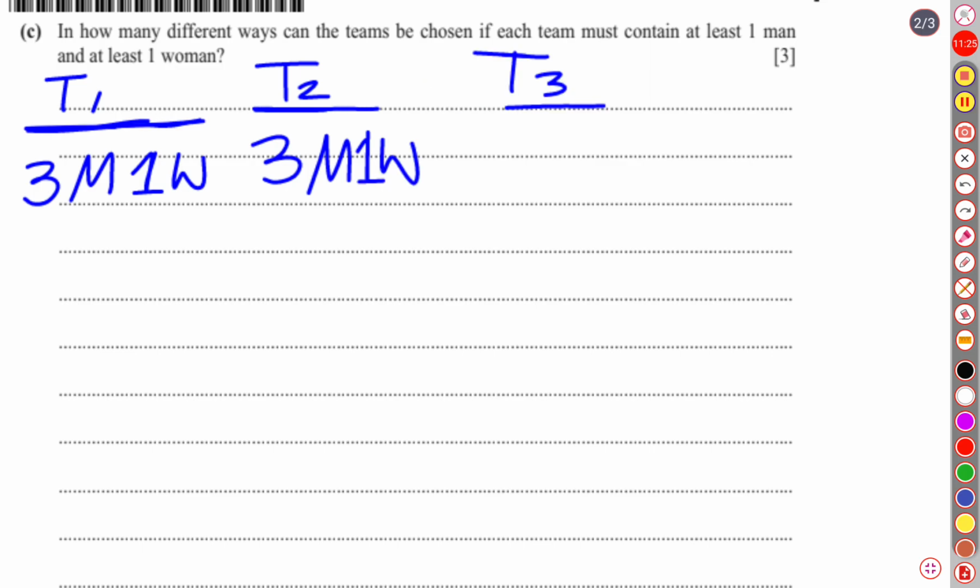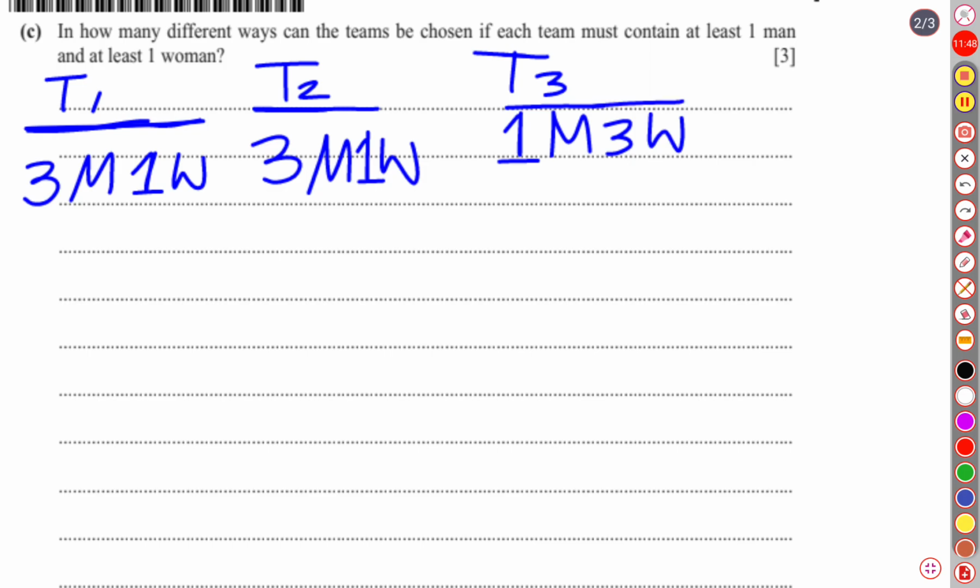Then for the third team, let us see how many are left. Total, there were seven men. Out of seven men, three plus three, six men have already gone away, so there remains only one man. And out of five women, one plus one, two went away, so there are three women. So this is the first case.